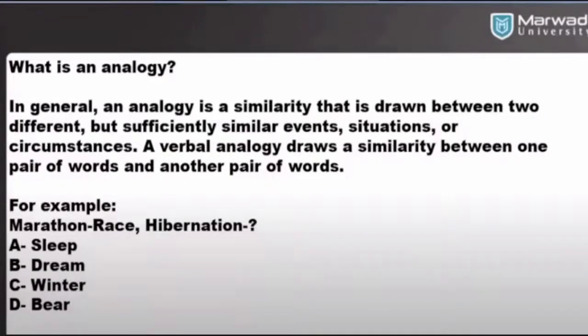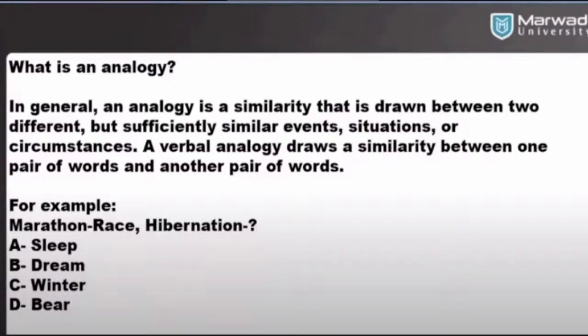What is an analogy? In general, an analogy is a similarity that is drawn between two different but sufficiently similar events, situations, or circumstances. A verbal analogy draws a similarity between one pair of words and another pair of words.